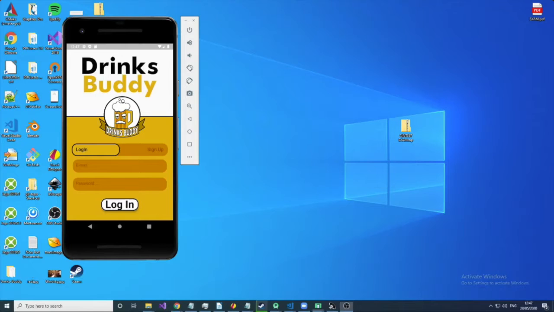And finally, the ability to make informed decisions, which is normally lost on a night out due to the alcohol consumption itself, but also the no requirement in having to remember what you've drank throughout the night. So from these issues, the application Drinks Buddy has been created. Drinks Buddy is a social companion application, a sort of assistant for a night out, created to minimise the risks in club culture, maintain a feeling of being in control, and provide functionality in an app to make the experience easier and safer.